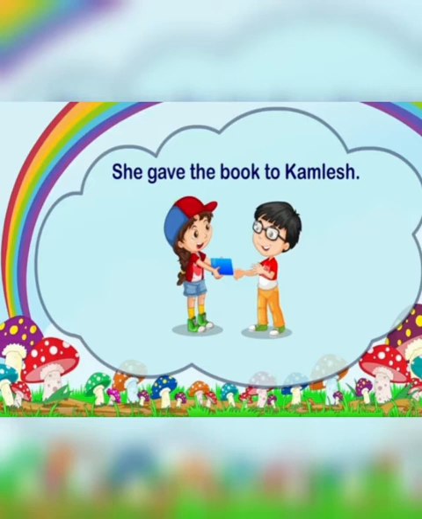Okay? See this sentence. She gave the book to Kamlesh. Now, Kamlesh is also a name, right? So, the first letter of Kamlesh will be in capital. Why? Because Kamlesh is a name. Okay?